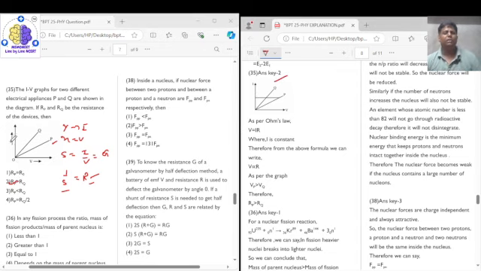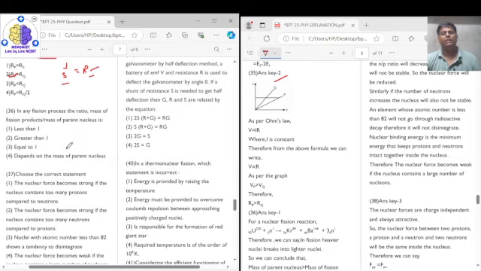And what is the concept? The slope of this IV curve will give you conductance, so the reciprocal of the slope is resistance. So lesser is the slope, lesser is the conductance, meaning more is the resistance. So the resistance of appliance P is more as compared to the resistance of appliance Q. Now coming to question number 36.